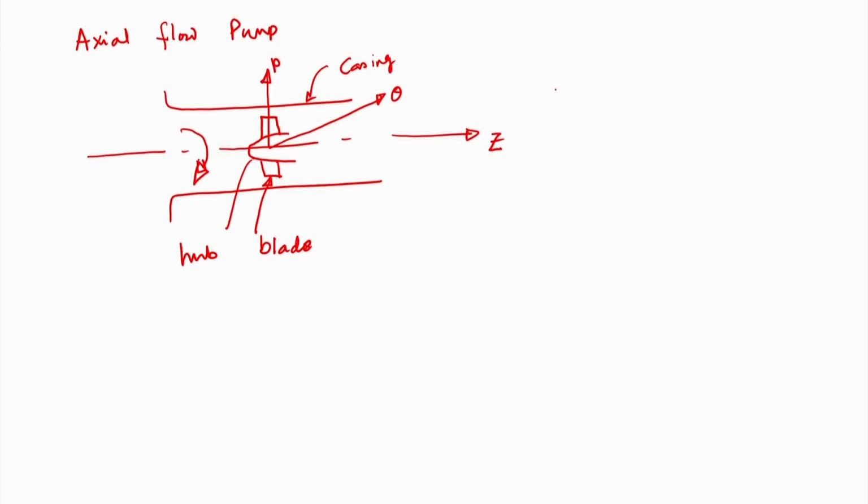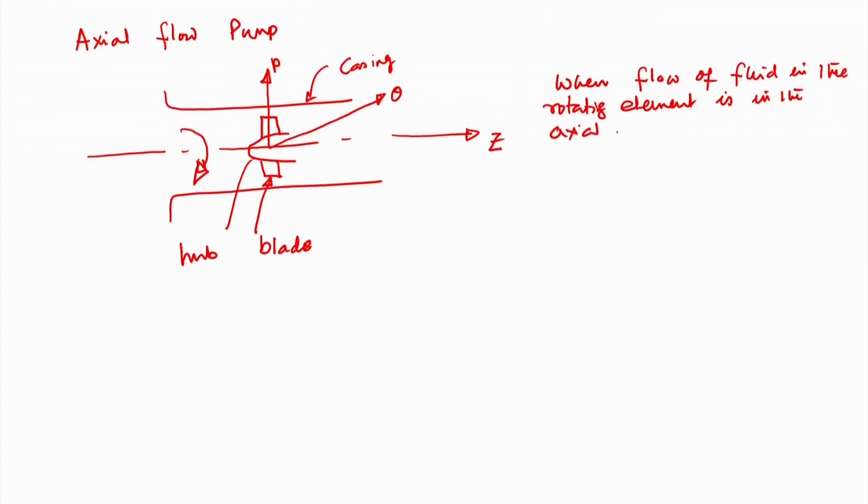Similarly, we can call it an axial flow pump when the flow of fluid in the rotating element is in the axial direction of the machine or pump.